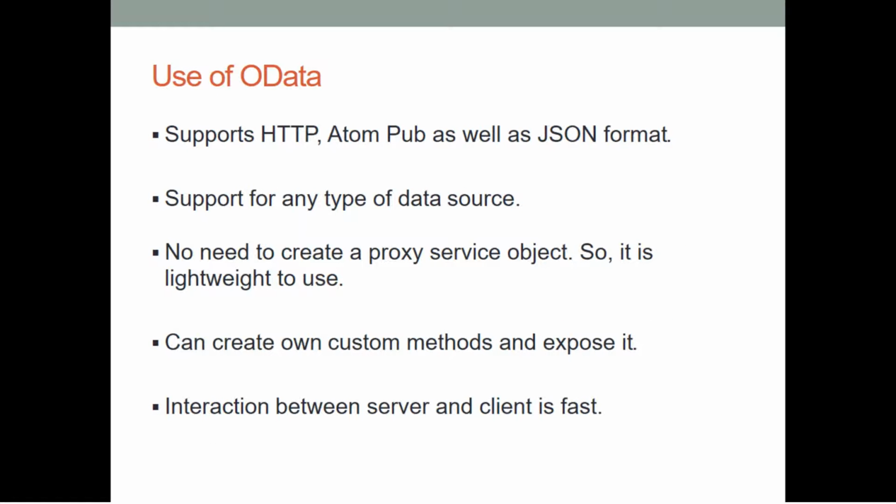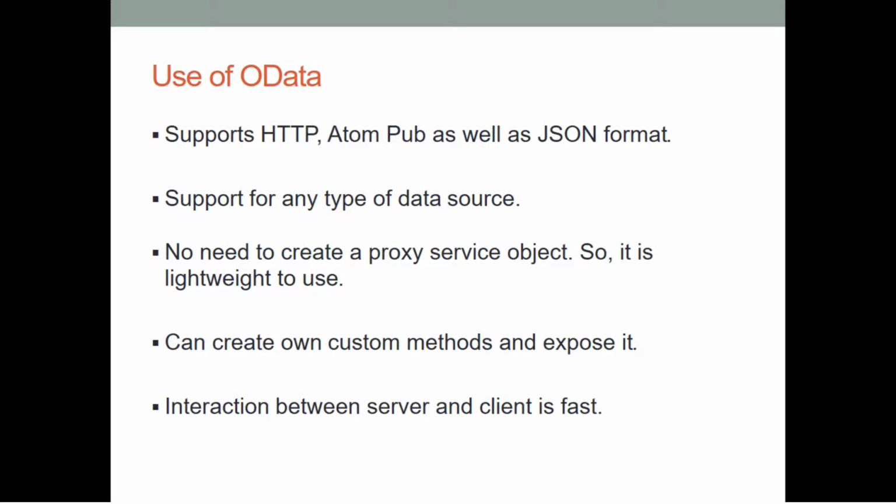Moving on to the uses of Open Data. Here the main use is that OData supports HTTP, Atom Pub as well as JSON formats, and it also supports any type of data source, so we don't need to consider the types of the data sources. Simply, we can use a class as our data source also, and there is no need to create a proxy service object, so it is lightweight to use.